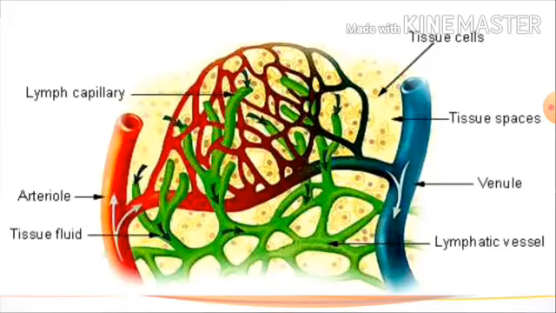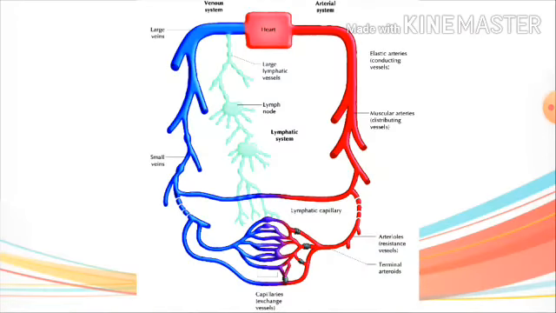So these lymph vessels drain into the lymphatic capillaries from the intercellular space, which join to form lymph vessels that finally open into the large vein. You can understand it better here: vein and artery combine, and at the bottom side the lymphatic capillaries are there, through which lymph is released out.